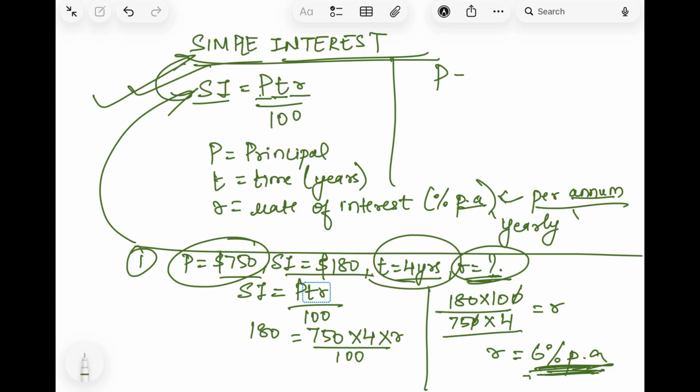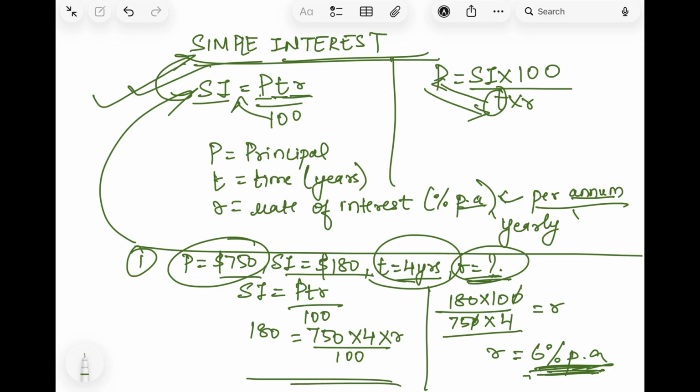If you have to find the principal, you will just write P is equal to SI into 100. This moves there and TR will move here, T into R. So the same formula you will apply if T is not given. T will go here and P will come here, and R, as I already told you. So the same formula is used whether you have to find simple interest, principal, time or R. Okay, so this is all about simple interest.